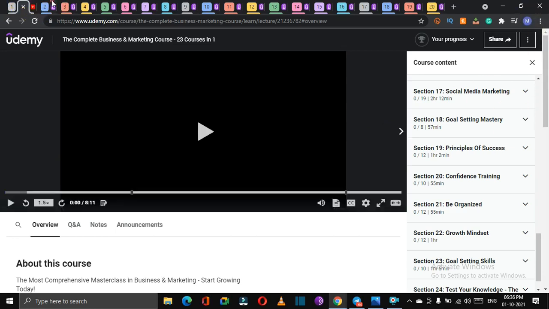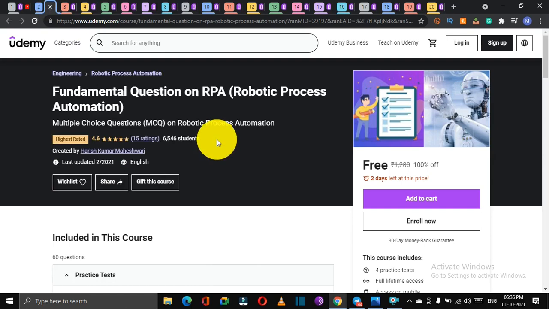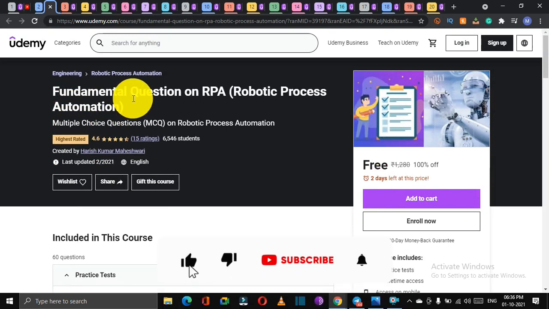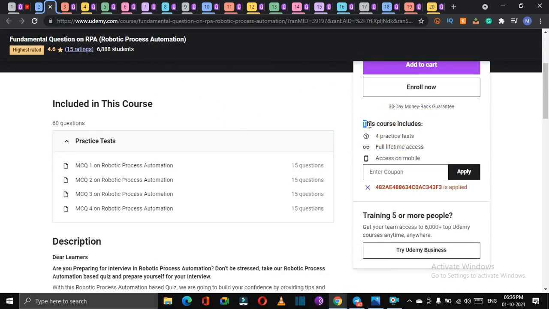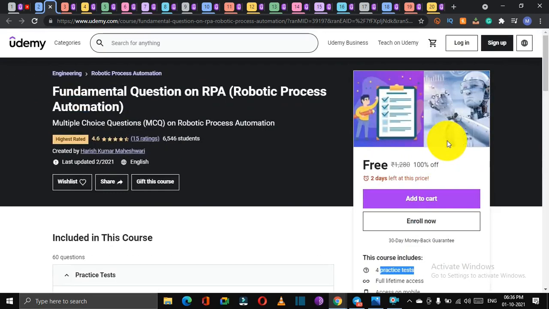Let's move towards our second course, which is a practice test. But there is a basic difference between a practice test and a course. The difference is that you will not get any certificate in the practice test. But the main thing is how you will get to know which course is a normal course and which is not a normal course, basically a practice test. Here you can see this course includes, the first line tells you that it is a practice test.